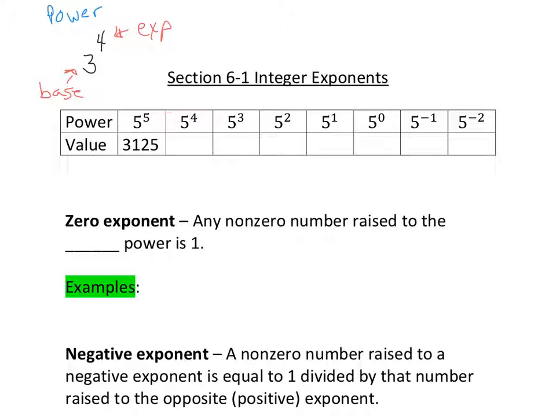So I nicely put 5 to the 5th power here, its value. That's 5 times 5 times 5 times 5 times 5. I multiplied that out for you. It's 3,125. Then we're going to multiply 5 to the 4th power.